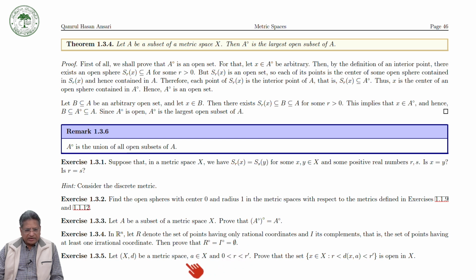The second is to prove that if you have r less than r dash, and you remove the inner set and consider only this set, you will get a disk, and this set is an open set. So this you have to prove.